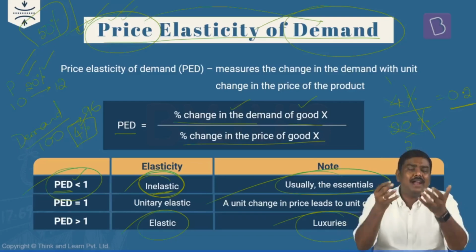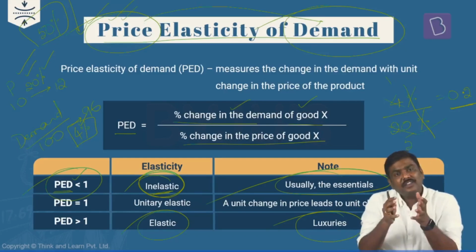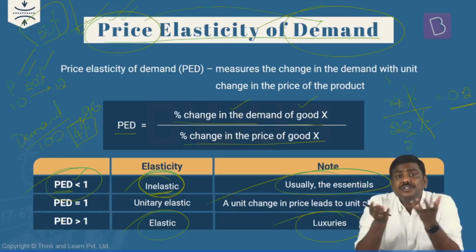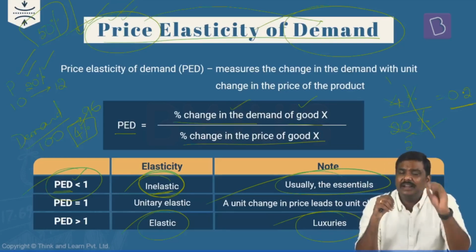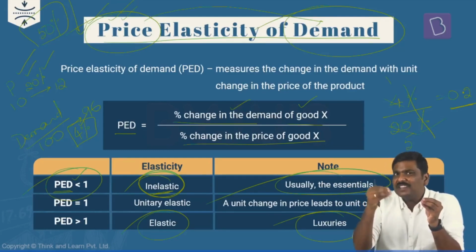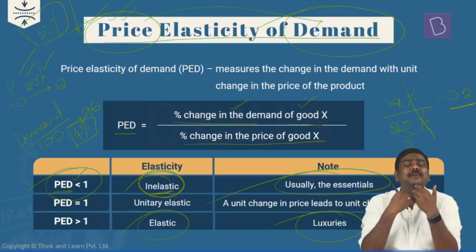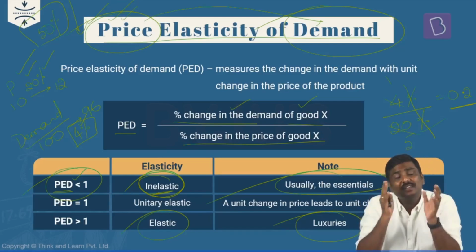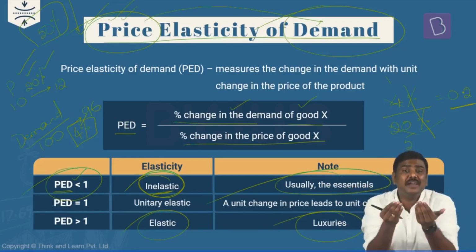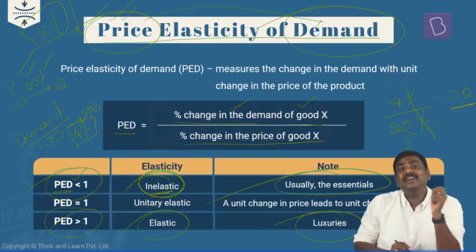For example, me and most of you, assuming you are coming from, let's say, middle class households, whenever the price of the product rises, especially for luxuries, we are very much price conscious with respect to that. And trust me, Indians are very price conscious. And whenever the price of these particular luxuries varies marginally, we'll simply say these are luxuries. We don't need them to sustain the day-to-day activities. Hence, the demand abruptly comes down, or the demand impact is much higher compared to the price variation. Right? That is the reason you will have a PED greater than 1.